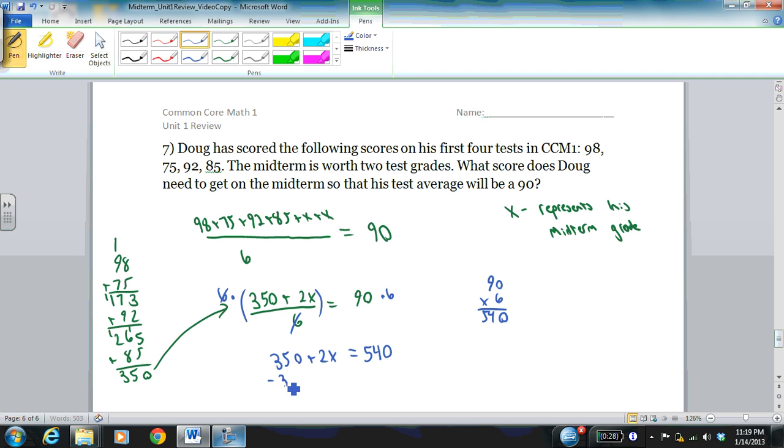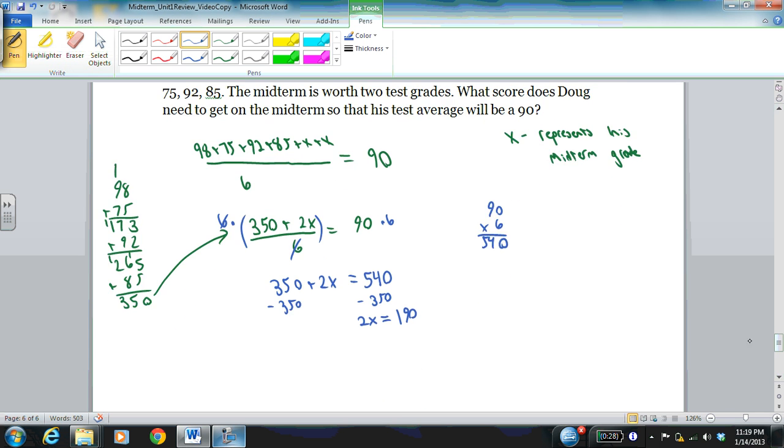Now I want to subtract 350 from both sides, and you get 2x equals 540 minus 350, which is 190. So now I divide by 2 on both sides, and you get x equals 95. So Doug needs to get a 95 on the midterm in order for his test average to become a 90.